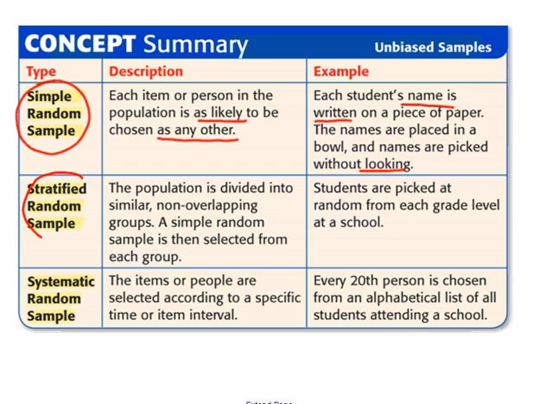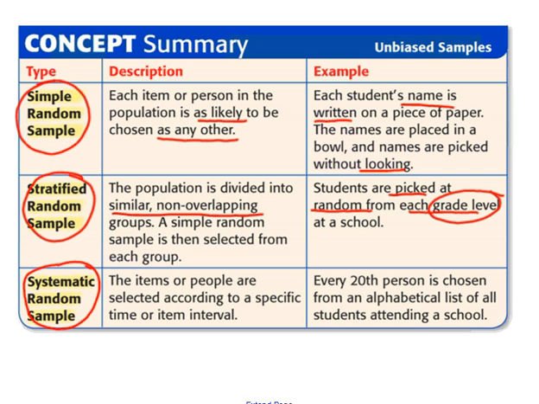A stratified random sample: the population is divided into similar, non-overlapping groups. A simple random sample is then selected from each group. Students are picked at random from each grade. So the grade level becomes the groups, and then we pick a small sample from each of the groups. So a small group from each of the grade levels.